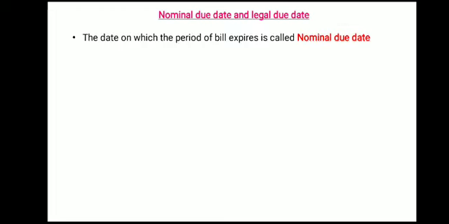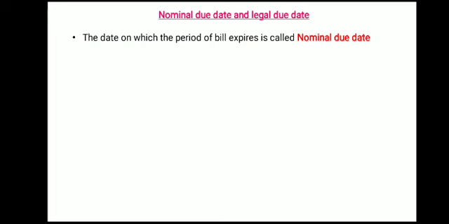Now based on period of bill there are two dates: one is the nominal due date and the other is the legal due date. Now what is nominal due date? The date on which the period of bill expires is called the nominal due date.